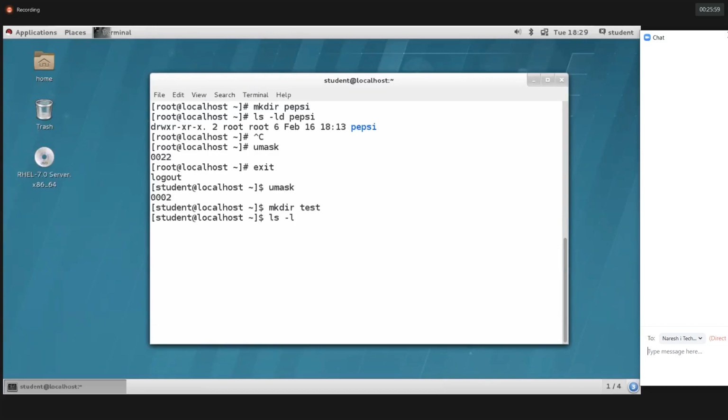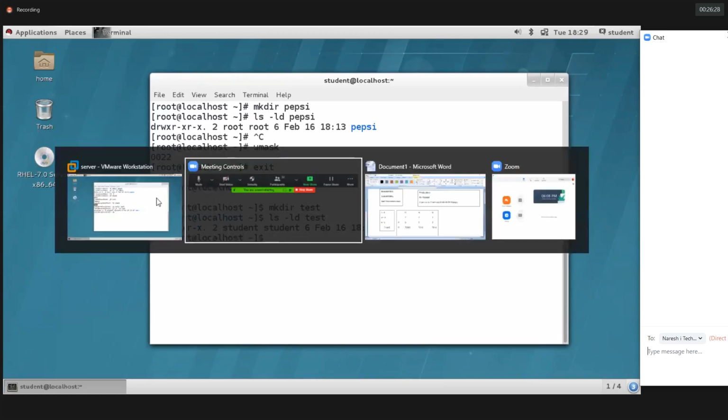Yes, the directory got created. Let's verify the test directory properties. See the difference between the Pepsi directory and the test directory. Here we have full permission for user, and for group we don't have full permission, only RX. But the test directory has full permission for user, and the group owner also has full permission, because the umask value of the student user, that means the normal user, is 0002.